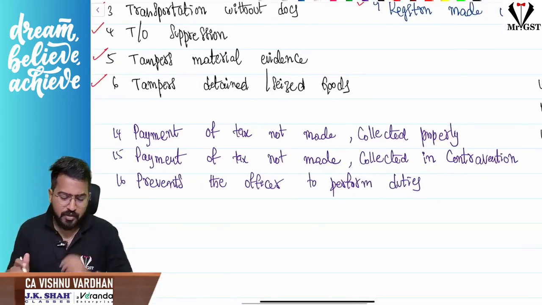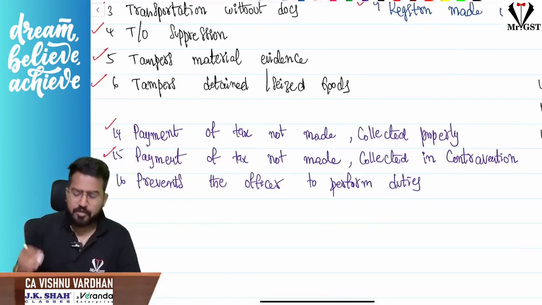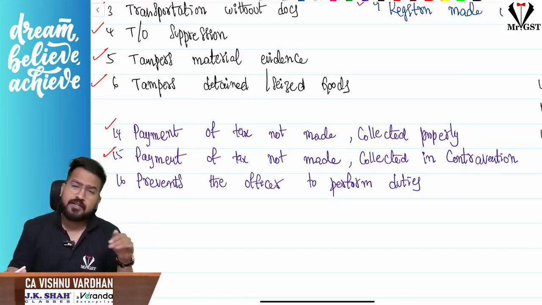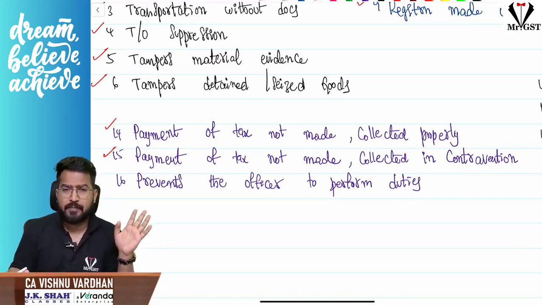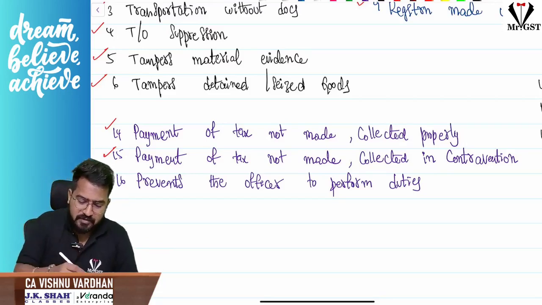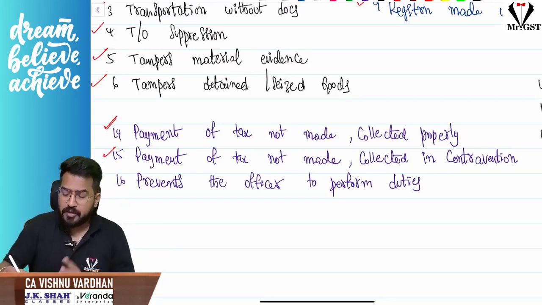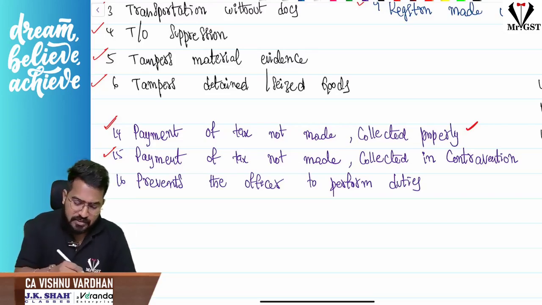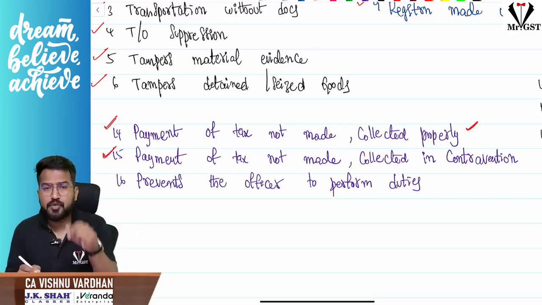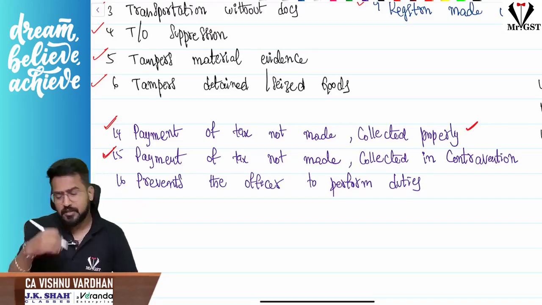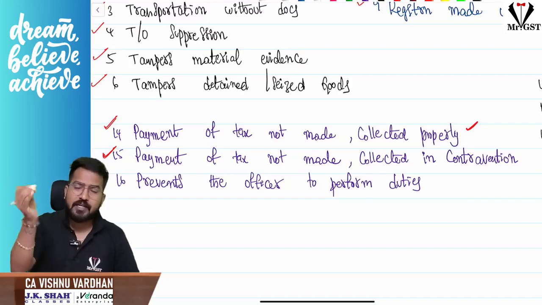What are that? So regarding payment of tax, 3P is nothing but payment of tax. Understand, you have not paid the tax and you have not collected it properly, not paid it properly. Sir, you have collected it, but you have collected in contravention. See, understand, first of all, first offense, look at this. Payment of tax not made, but you have collected properly. Whatever the tax 18% is there, you have collected that 18%, but you have not remitted to the government. And another situation is, sir, you have collected in contravention where it is only 12%, you have collected 18%, but you have not remitted to the government. So collected also in contravention and not paid. First one, collected correctly but not paid.